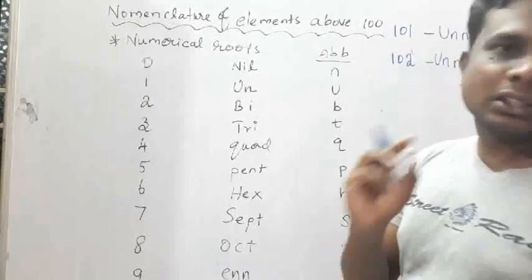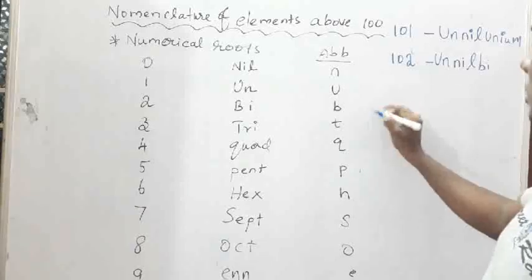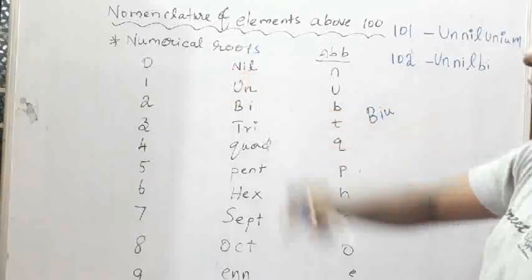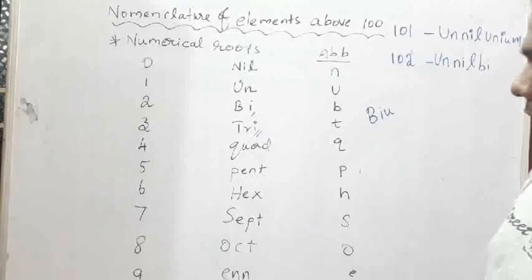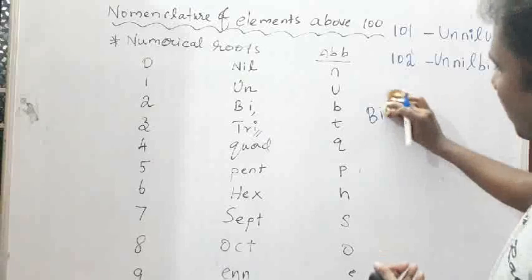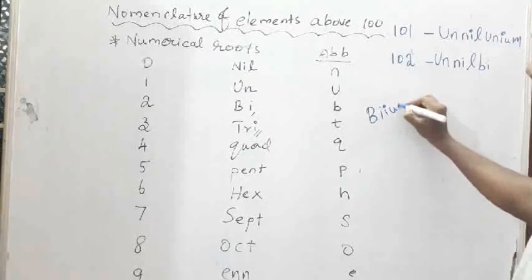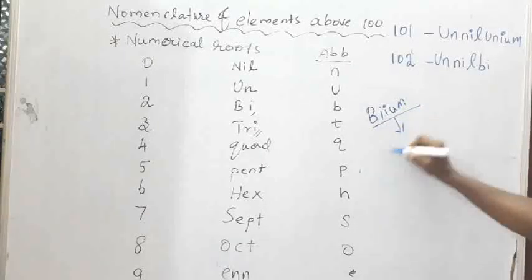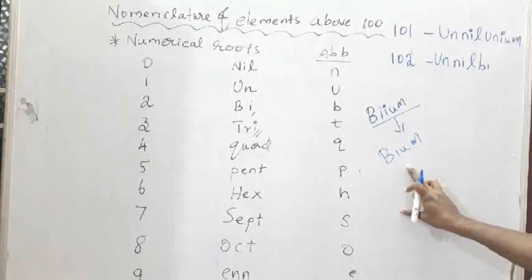But listen, there is an exception. If the numerical root ends with i, such as bi or tri, then when you add IUM, it would come as BIIUM, but it is changed to BIUM.